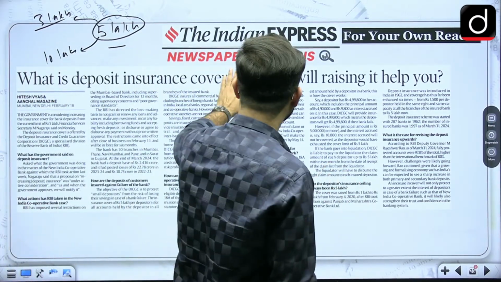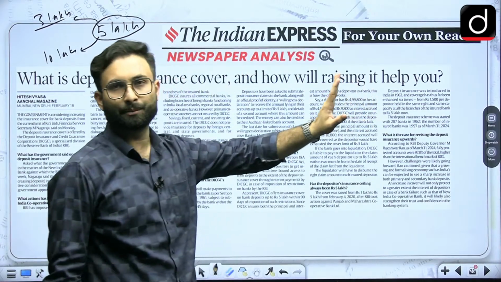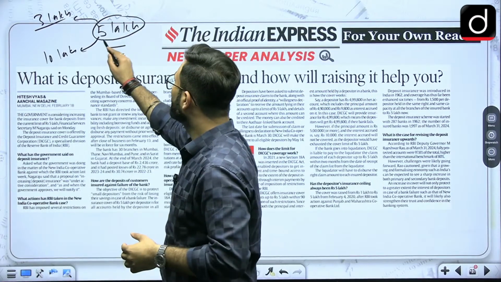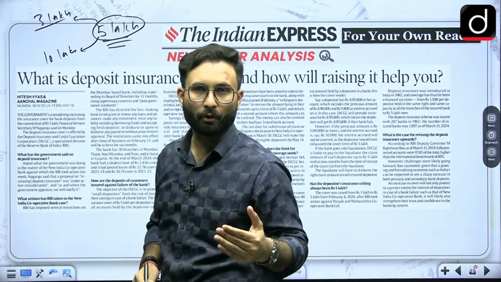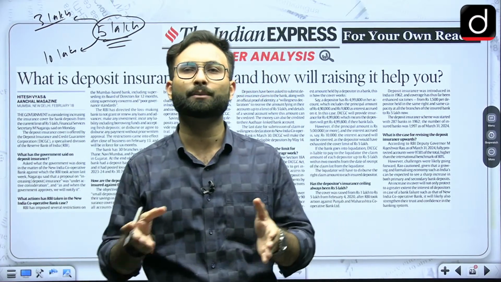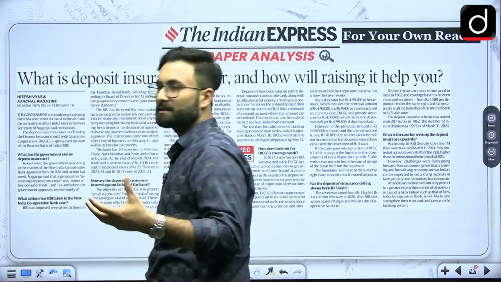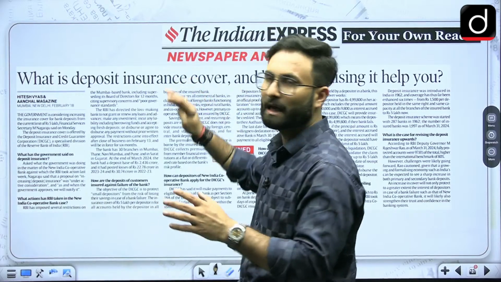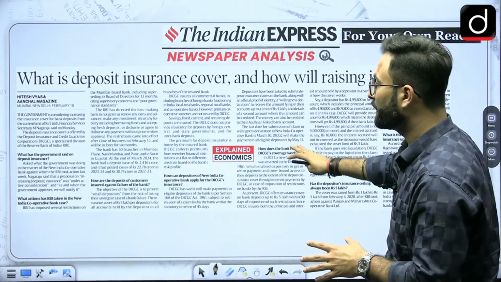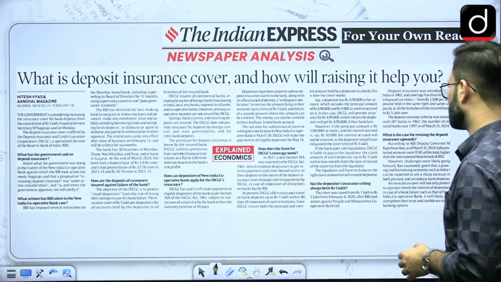They are asking how raising it will help you. If you raise this insurance amount, will it help? Obviously it will. It will generate confidence in the banks so that people might go for more deposits. Right now the concern is that people have moved from banks towards mutual funds and SIPs, and that is why banks are facing the issue of fewer deposits, and if they have fewer deposits, they cannot go for credit. So considering that, such a cover can help. That is something which has been discussed over here, so you can go through this.